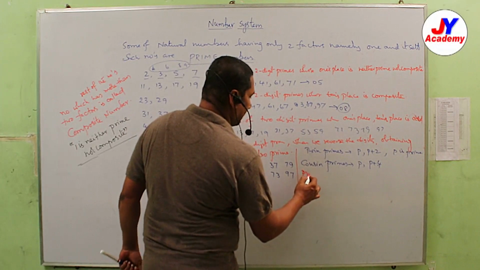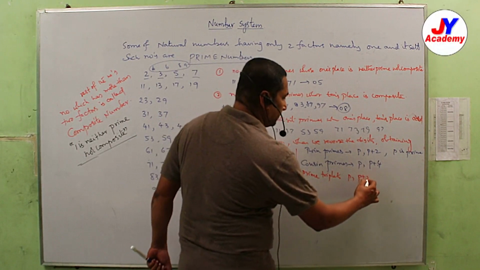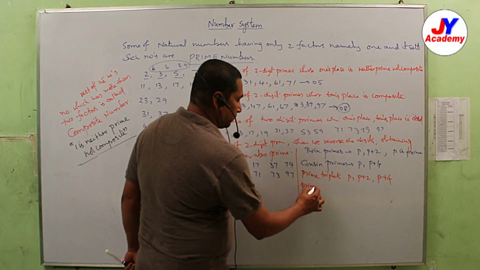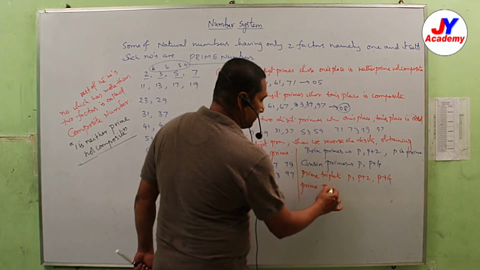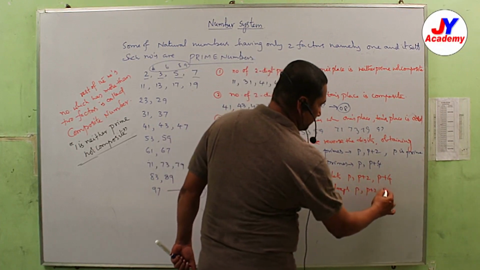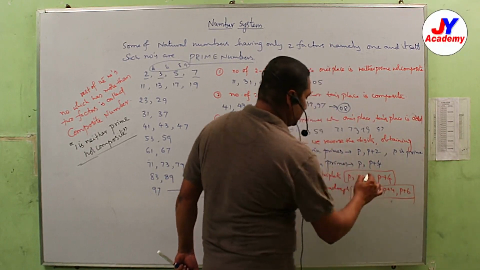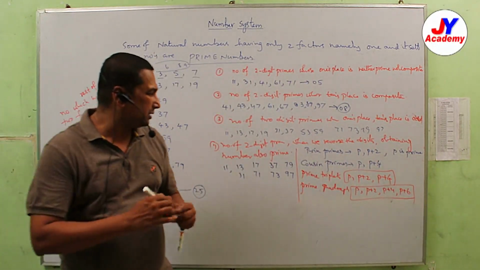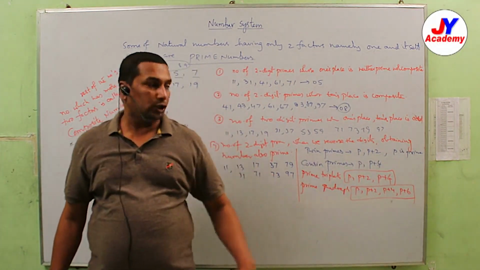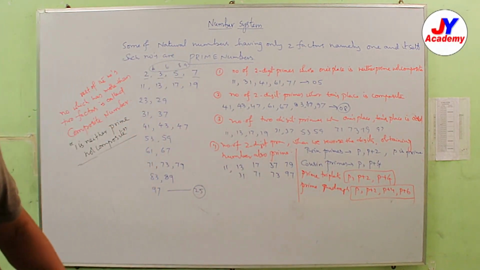Prime triplets: P, P plus 2, P plus 4. Prime quadruples: P, P plus 2, P plus 4, P plus 6. Here 3 consecutive primes, or 4 consecutive primes. That is the list of 3 consecutive primes and 4 consecutive primes.